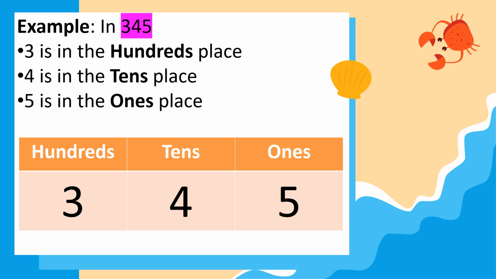So mag-start tayo sa kanang number pakaliwa. And then we will start in ones, tens, and hundreds. So this is now the place value. Another example, in 914, 9 is in the hundreds place, 1 is in the tens place, and 4 is in the ones place. So remember, let's start from 1. So ones, the digit is 4, and the 1 is in the tens place value, and then in hundreds, 9 is in the hundreds value.